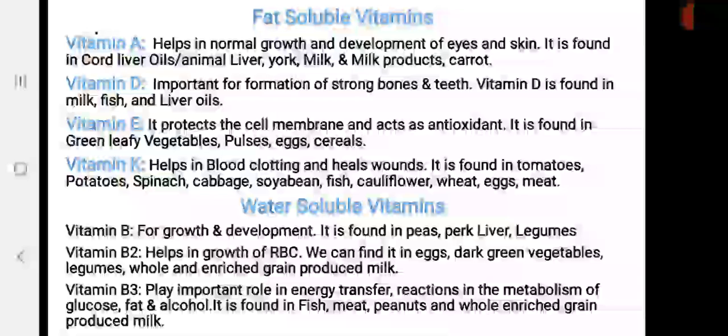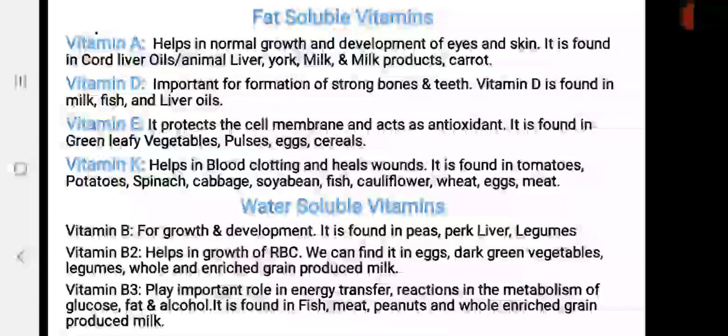Now water soluble vitamins. Water soluble vitamins means vitamins that are soluble in water, and these vitamins are vitamin B and vitamin C. Vitamin B is also known as vitamin B complex.